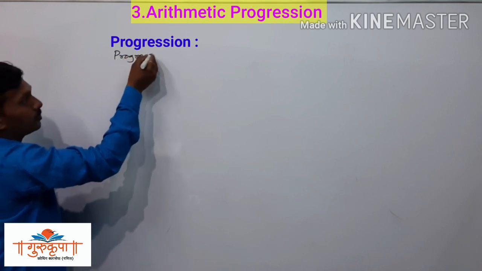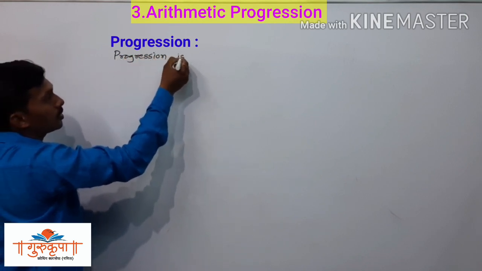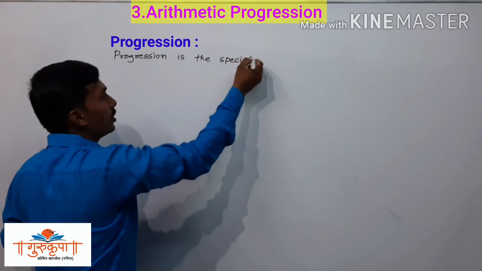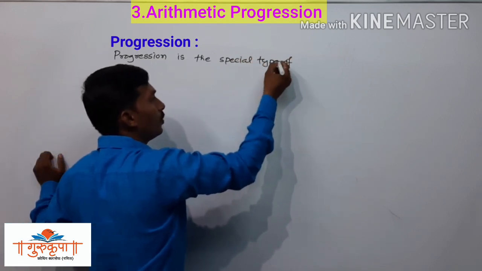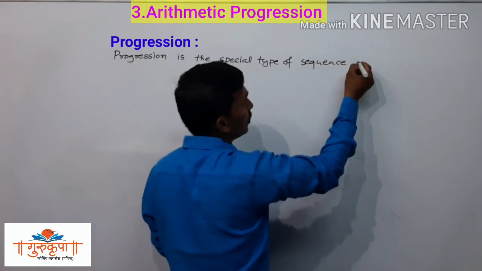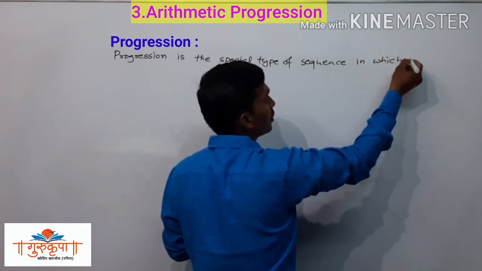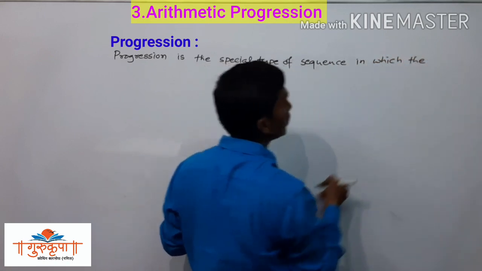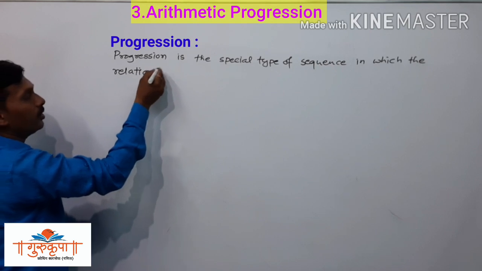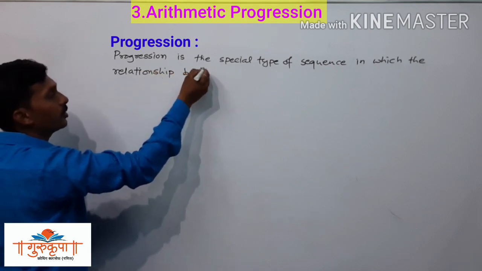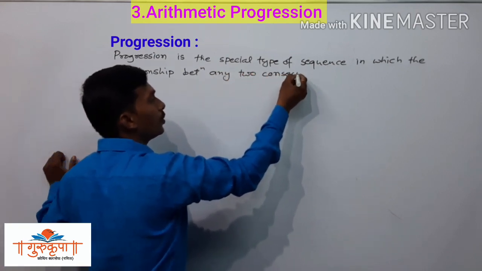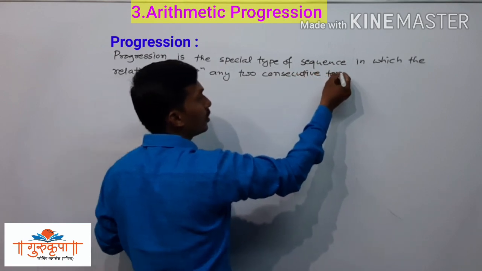Progression is the special type of sequence in which the relationship between any two consecutive terms is the same.